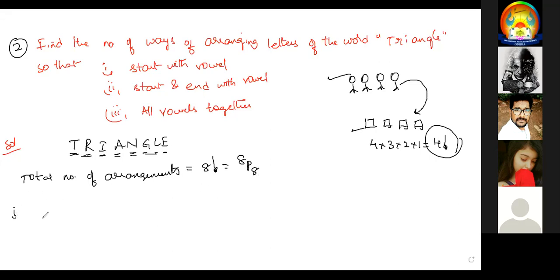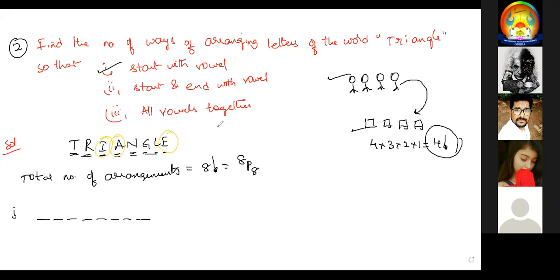Now, first one is what? Among 8 letters, the first letter should be a vowel, they said. What are the vowels here? A is the vowel, I is the vowel, E is the vowel.